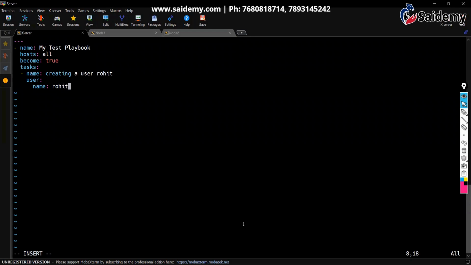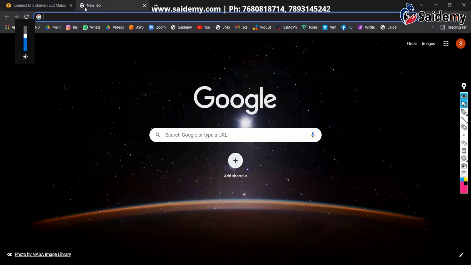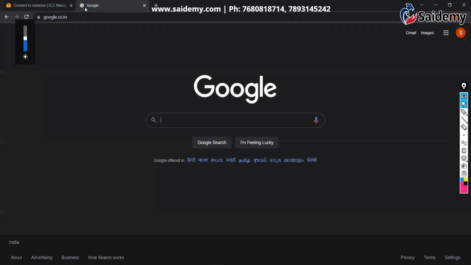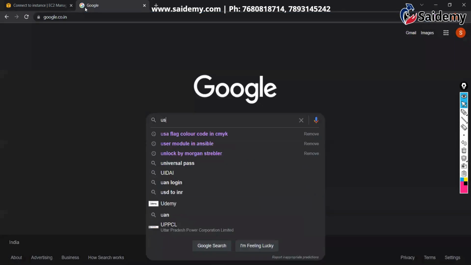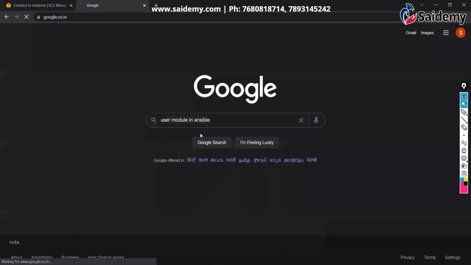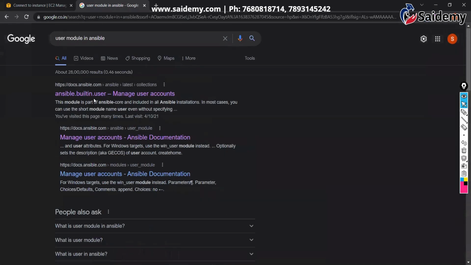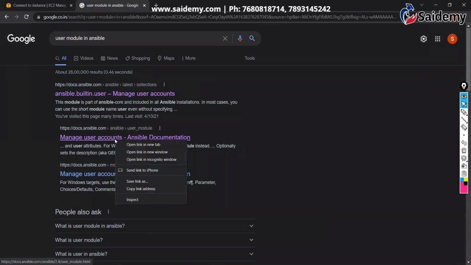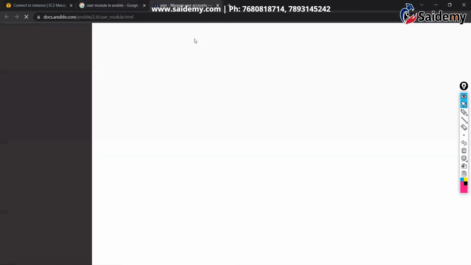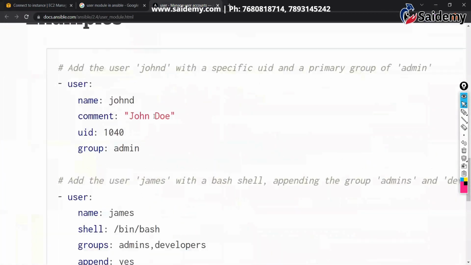This is the actual format. Let me show you from the website. Say I don't know how to create a user. What do you do? Simple. Go to the Ansible website and search for the user module in Ansible. Just click that one. You can go to any website, or the official website. Let me show you the official website. See, these are official. If you scroll down, you can see, if you want to create a user, this is how you have to mention. user: you can see.